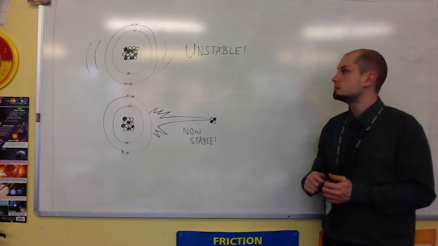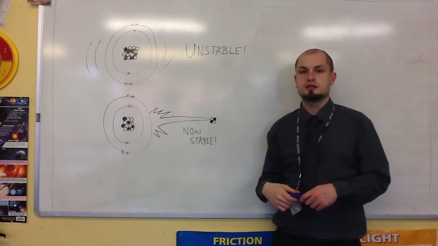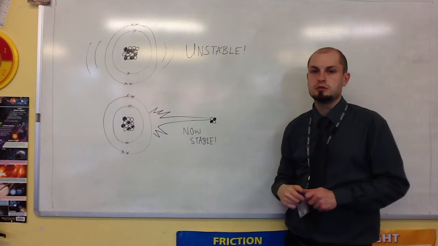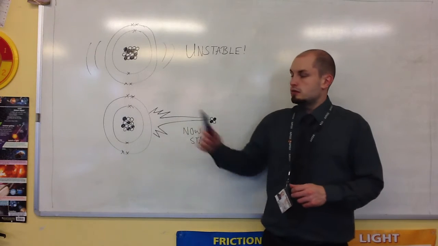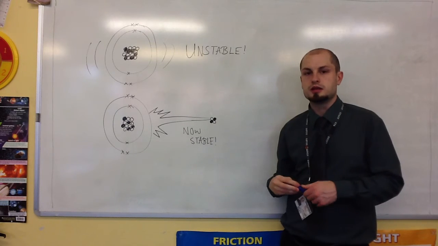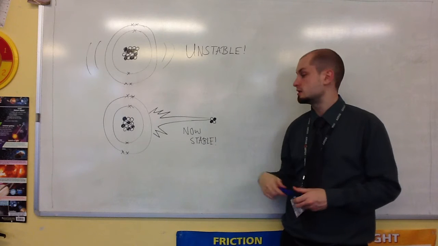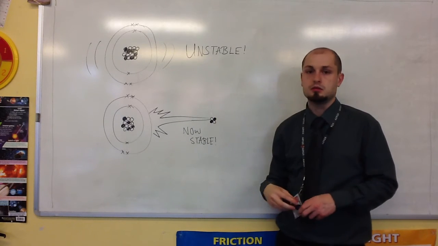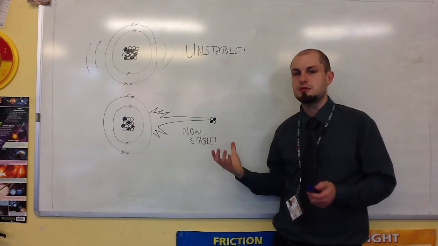So here's my example. We've got an unstable atom. It's the nucleus that is unstable. So don't ever think that any of the outside stuff will be emitted, so any of the electrons never get emitted. It's to do with the nucleus. So in this case, we've got an unstable nucleus. It's wobbling all over the place, it's ready to decay, and when it decays, it shoves out, in this case, an alpha particle. So there it goes. And it becomes, from unstable, stable. So once it's emitted this, now this is a stable atom.